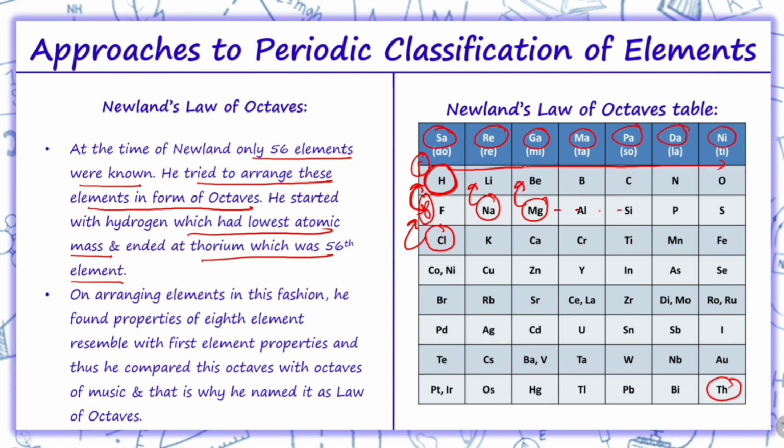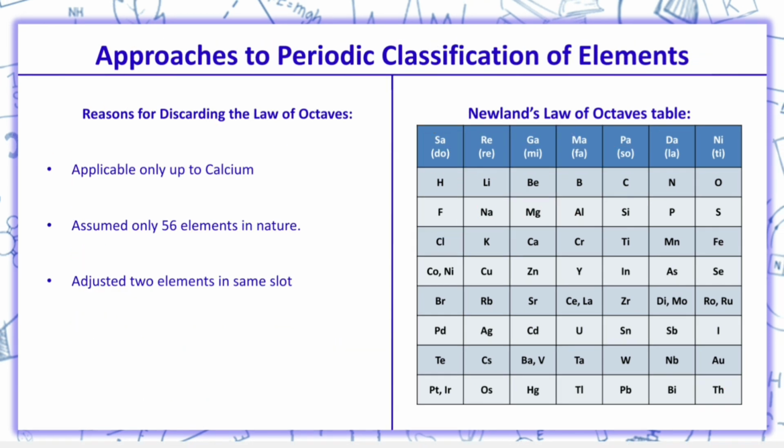He told that as in musical notes, the eighth tone is similar to the first tone, so in his periodic table the properties of the eighth element are similar to the properties of the first element, and therefore he named his law the law of octaves.